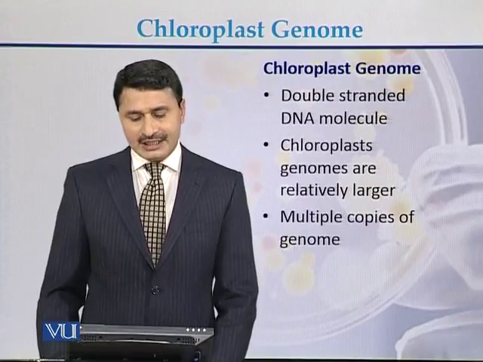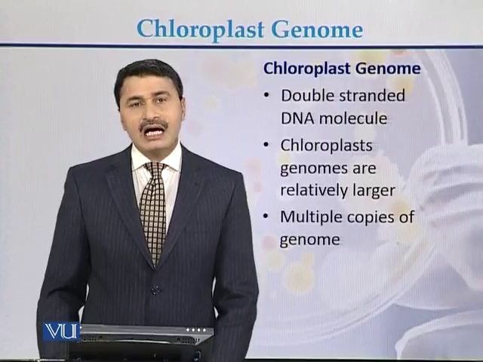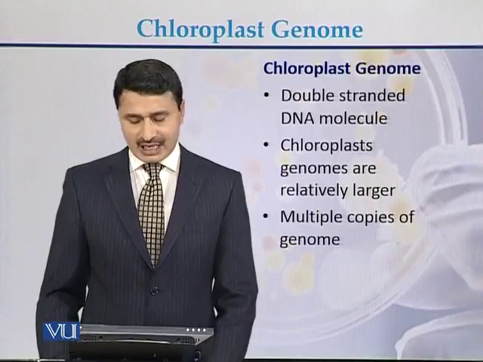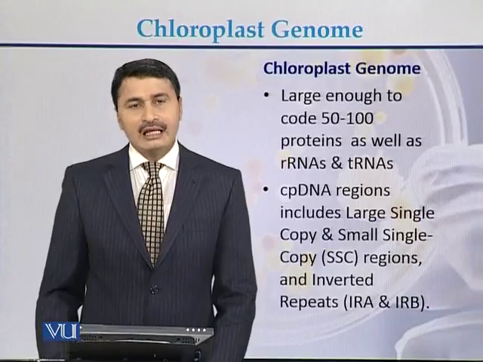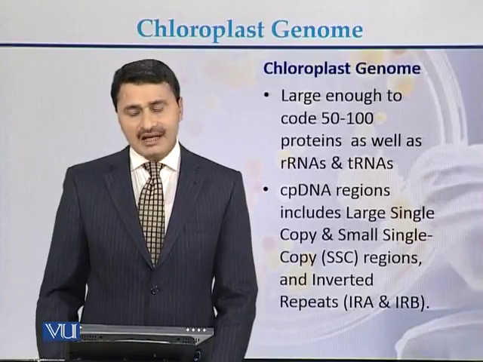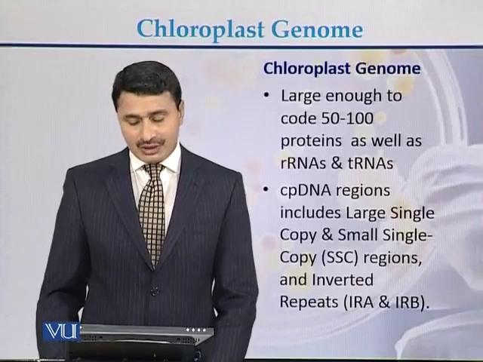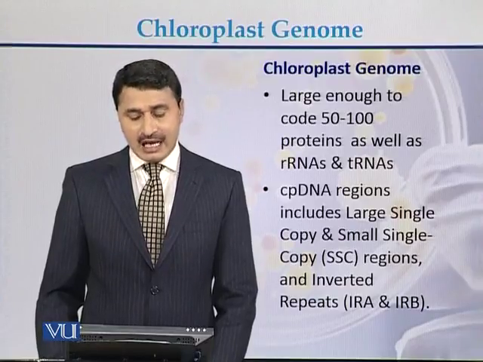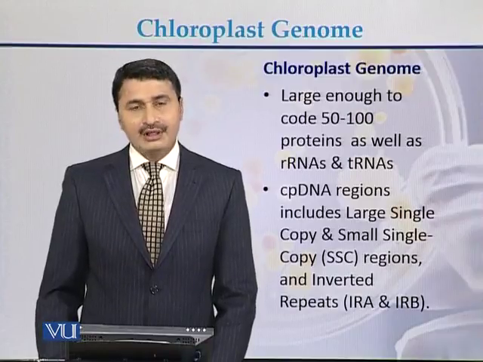The chloroplast genome can be a double-stranded molecule. Chloroplast genomes are relatively large in size and there are multiple copies of the genome. It is large enough that it can code for 50 to 100 proteins as well as ribosomal RNAs and transfer RNAs.